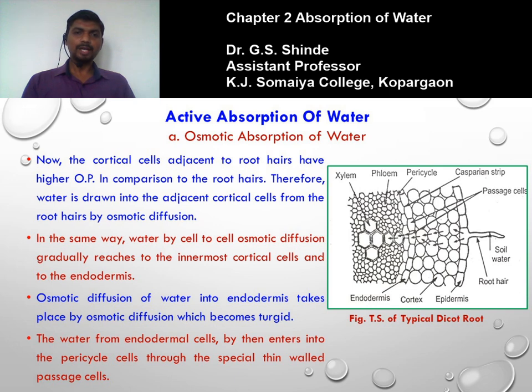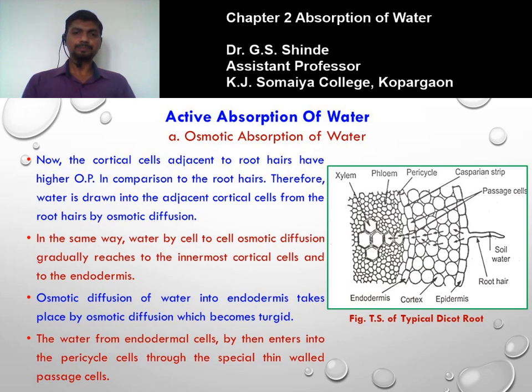In the same way, water by cell to cell osmotic diffusion gradually reaches the innermost cortical cells and finally the endodermis. Due to the entry of water into the endodermal cells, these endodermal cells become turgid. So water from the endodermal cell then enters into the pericycle cell through the special thin walled passage cells. These endodermal cells have thick walls due to the deposition of suberin and lignin.